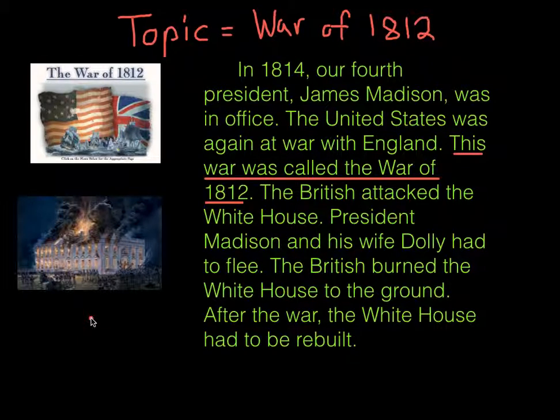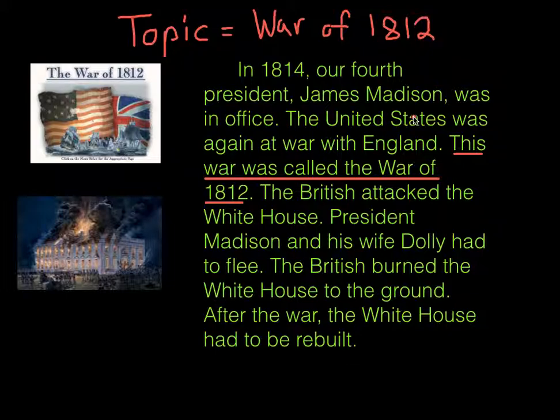Now, main idea. What does the author want you to really know about the War of 1812 in this passage? Now, he might give you three choices, or maybe two choices. We'll just say, is it that James Madison was president, or that the White House burned during the War of 1812? Now, for most kids reading this, they would think that James Madison is the main idea here.